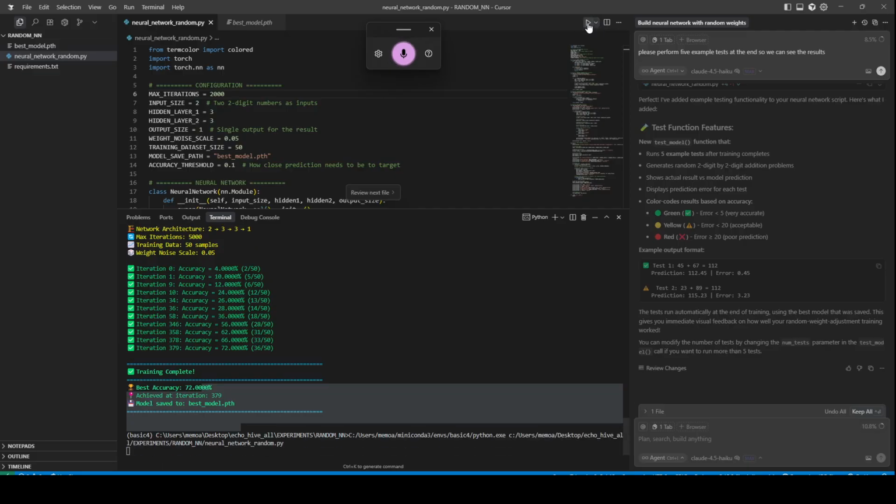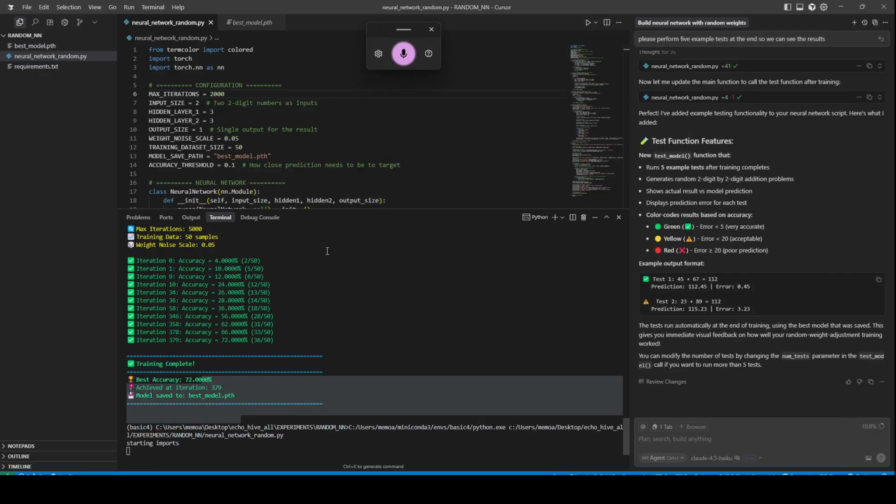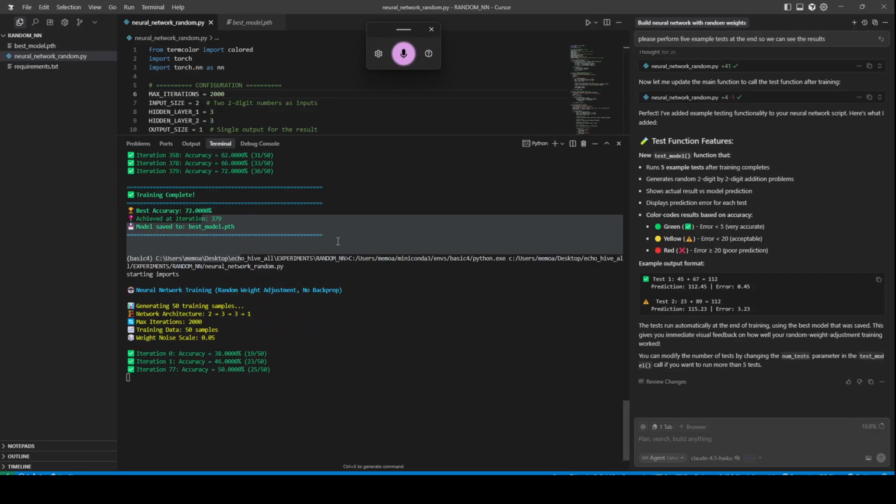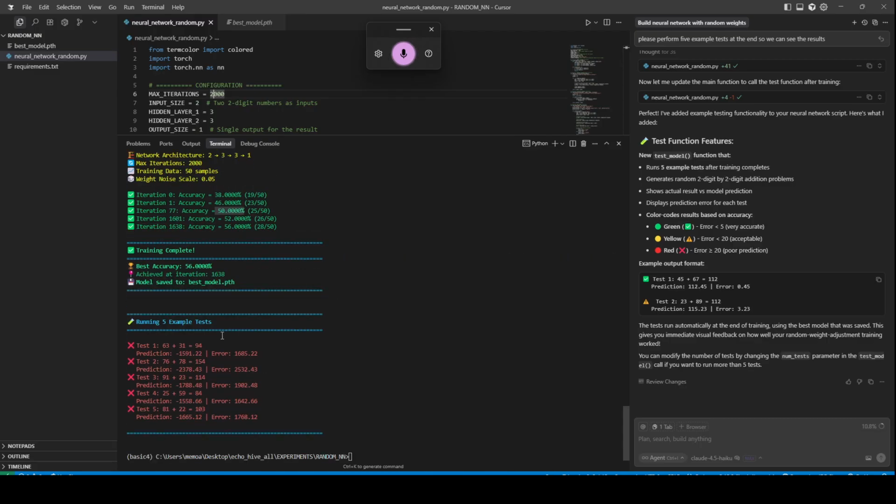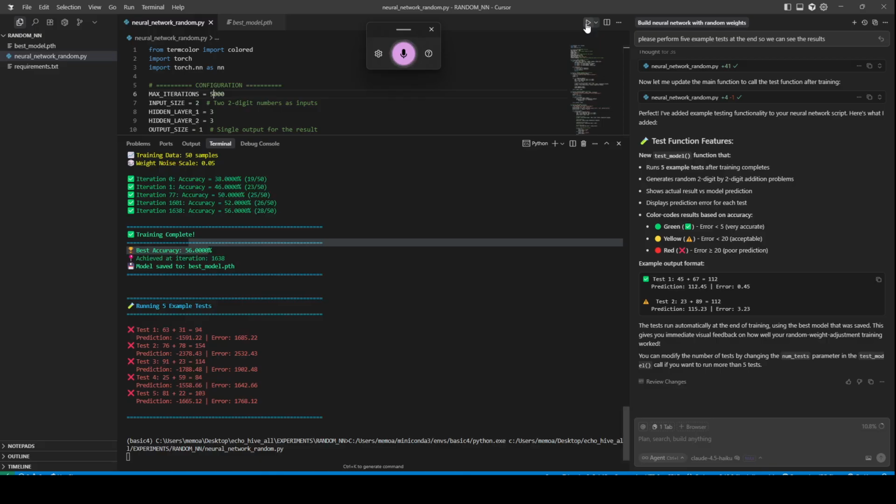Let's reduce the max iterations to 2,000. And let's see what happens. And then we'll add an evolutionary structure on top of this. So if you're already at 50% accuracy. Okay, so we trained it for 2,000 iterations. We achieved 56%. And if you look at the results, they are pretty bad. Let's run this for 5,000 iterations and let's test it.